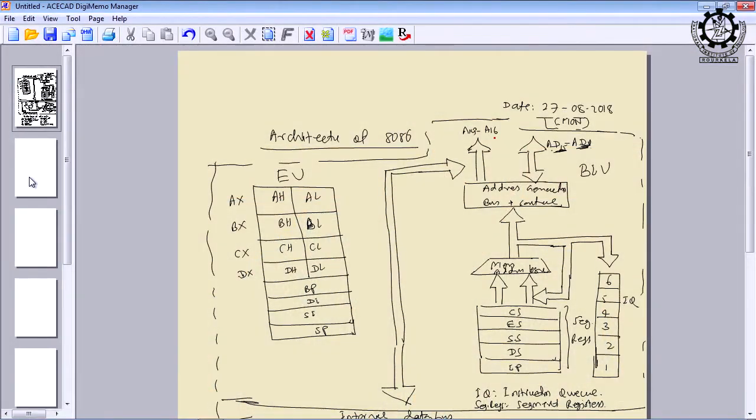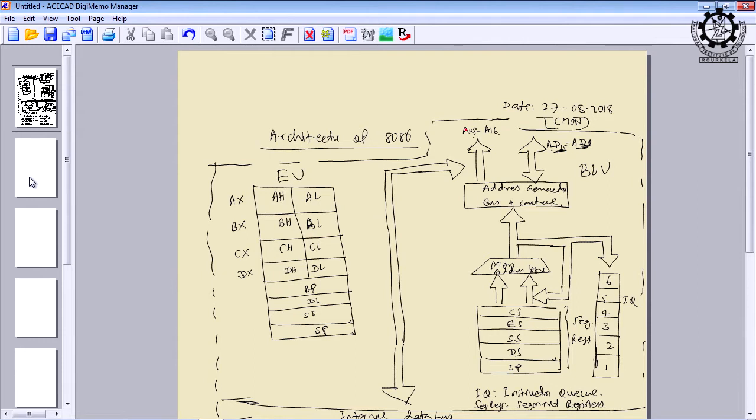Then the remaining 4 lines, that is A16 to A19, are exclusively used for the address, but they are also multiplexed with the status signals, and that means almost all 20 lines are multiplexed with either data signals or status signals. And what is the use of status signals we will come to know when you study the entire 8086 microprocessor. So, this is about the address bus and data bus. Next question comes the control bus.